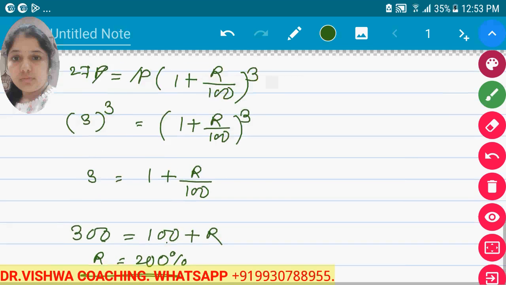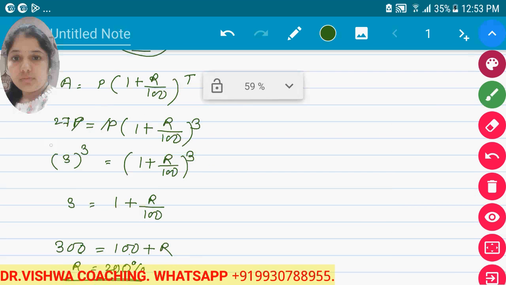Okay. What is given? The principal becomes 27 times when compound interest at a certain rate is charged for 3 years. Now we just replace A with 27P.